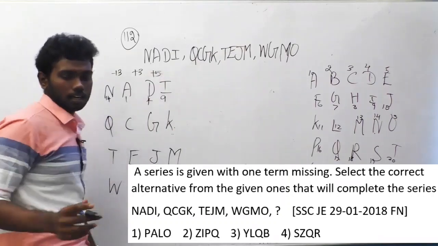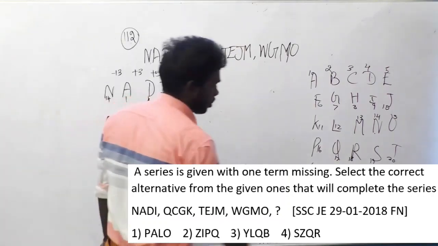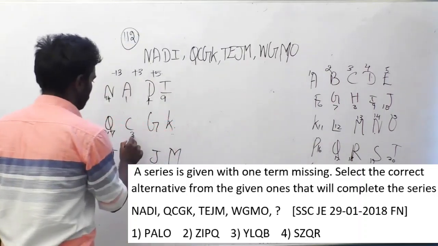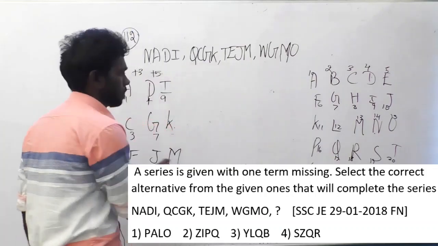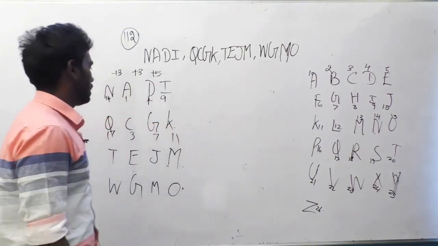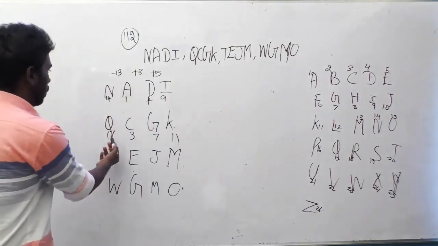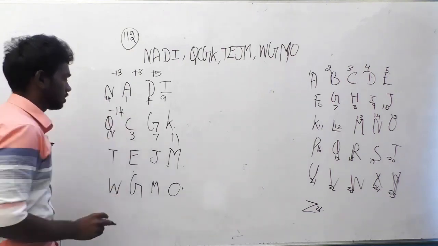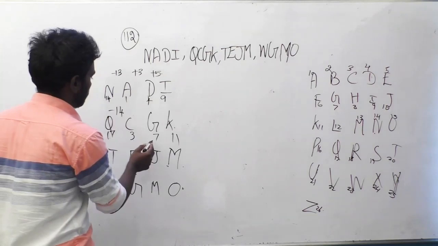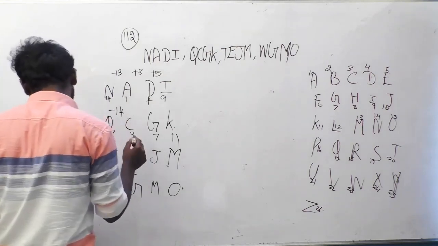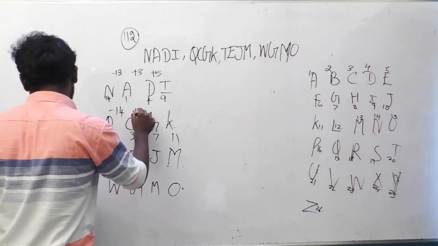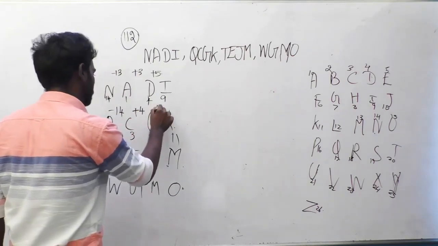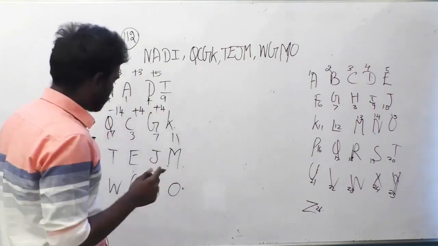Again check the logic between Q, C, G, K. Q is in 17th position. C is in 3rd position. G is in 7th position and K is in 11th position. Check this logic again. What's the difference between 17 and 3? It's 14. Since it is decreasing, it is minus. Between 3 and 7, it is 4. Am I right? Yeah, it is plus 4. And between 7 and 11, it is again plus 4. Okay, let's move on to the next one.